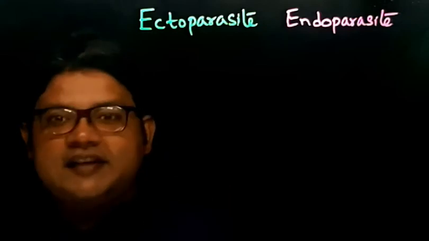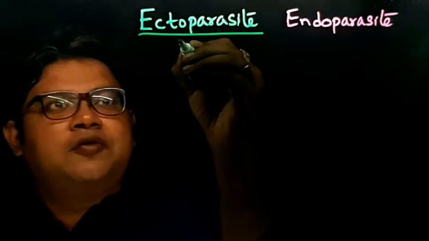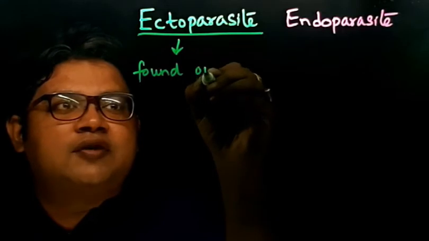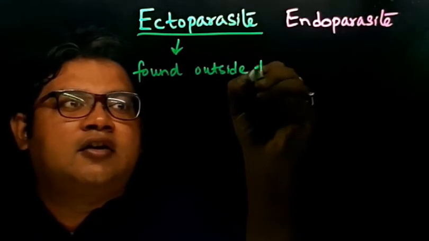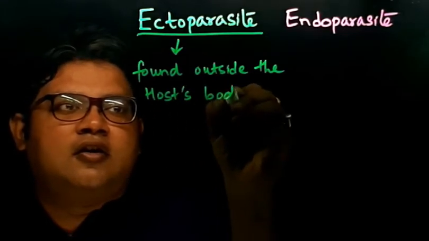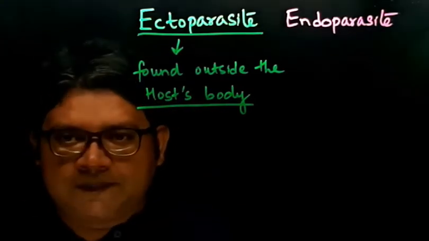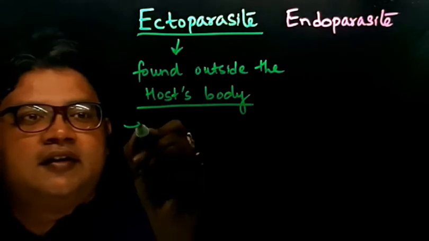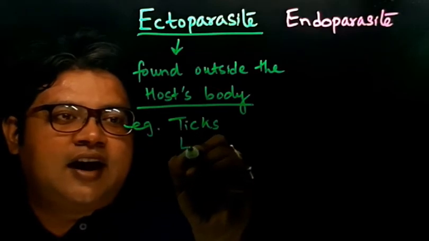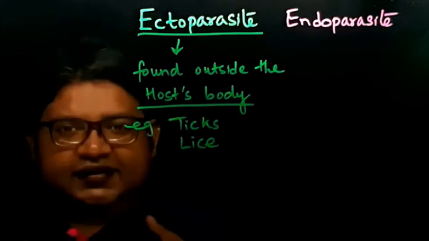So ectoparasites are those parasites which are found on the outside, outside the host's body. So they are found on the outside of the host body. For example, ticks, then lice. So all these parasites are on the surface. They live on the surface.